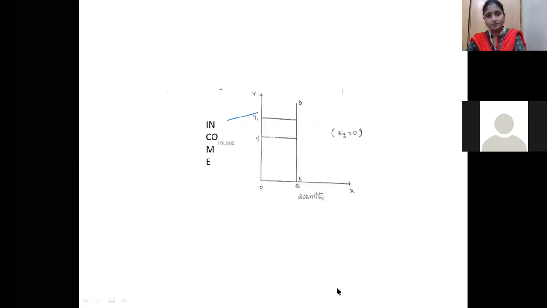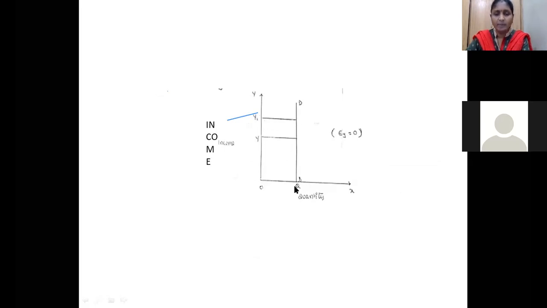So next, here. Previously we have taken quantity demanded on the x-axis. Here also we are taking the quantity demanded on the x-axis. On the y-axis I am taking the variable income. Previously I had taken price. So here EY is equal to 0. That means the person's income is going to change from 0Y to 0Y1. At the beginning the person's income is 50,000. The person's income changes from 50,000 to 60,000. 10,000 has been increased. Assume like that.